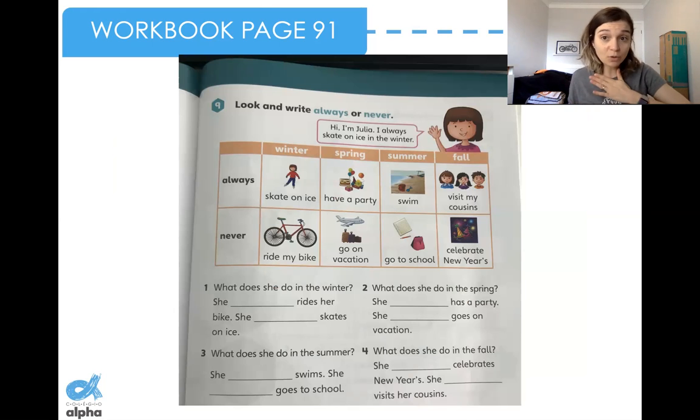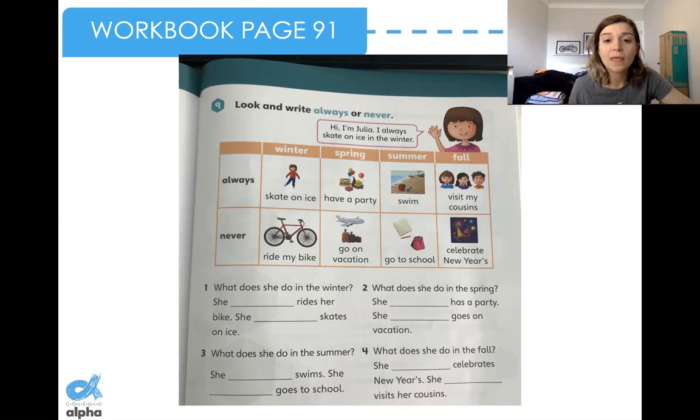I am going to read only the question, and you need to write always or never for your homework. Number 1, what does she do in the winter? You need to look at what Julia does in the winter.